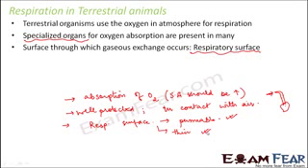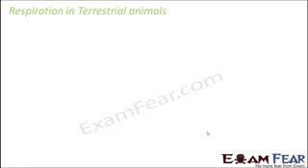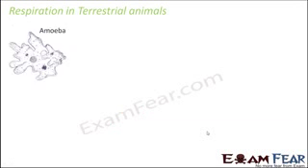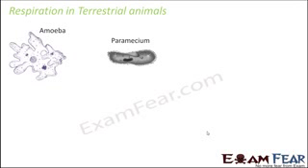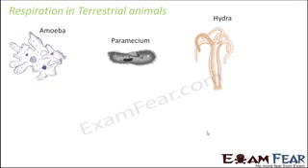So these are some of the points that should be kept in mind when you look at the specialized organs for oxygen absorption in different terrestrial animals. So now let us quickly see how different terrestrial animals respire. Let's talk about unicellular organisms like an amoeba, or paramecium or hydra. All these lower animals do not have specialized organs for respiration. In their case, the respiration occurs through their body surface. So their body surface itself is the respiratory surface.